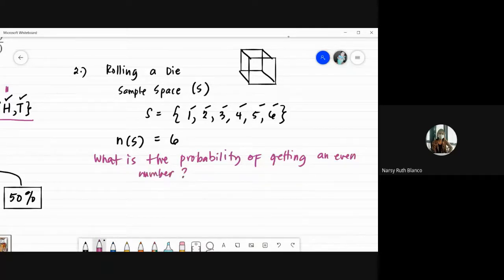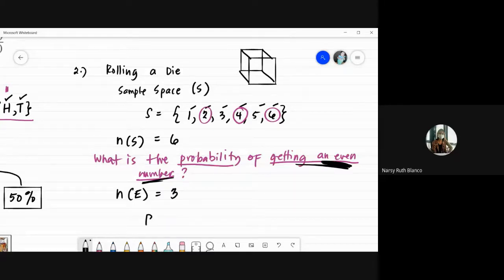So what is the probability of getting an even number of dots? So tingnan niyo yung even number dyan. We have 2, 4, 6. Right? So ibig sabihin, ang N of E natin, where E is our favorable outcomes, number of favorable outcomes. So kung ilan yung even dun sa ating sample space, ilan yan? So 1, 2, 3, tatlo lang siya.